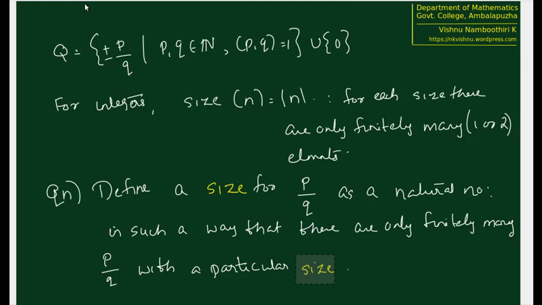For example, we also want the size to be a natural number so that we can easily arrange elements having size 1, elements having size 2, elements having size 3, and we can keep on arranging elements like that. And since we want only finitely many elements with size 1, finitely many elements with size 2, it will be easy for us to arrange and label elements in that particular set. So this is the question we have: how to do this, for p by q, define a size.